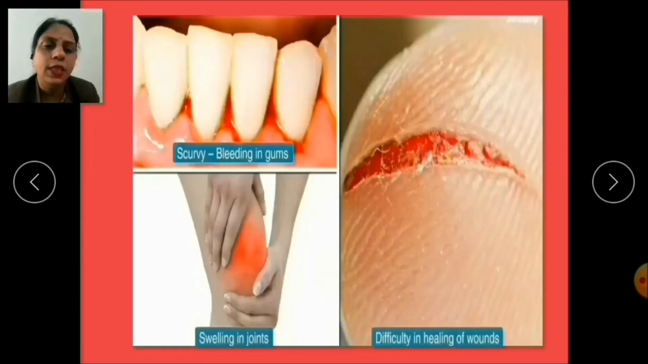The next deficiency disease is scurvy, which is caused due to the lack of vitamin C. And the symptoms are bleeding in gums, swelling in joints, and difficulty in healing of wounds.